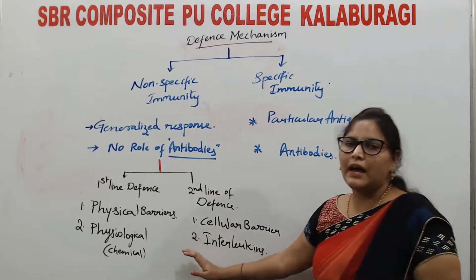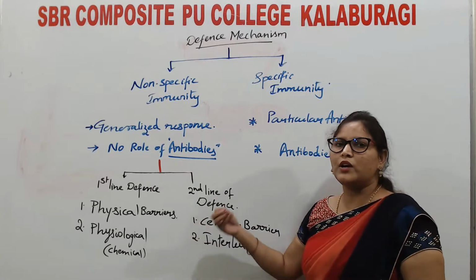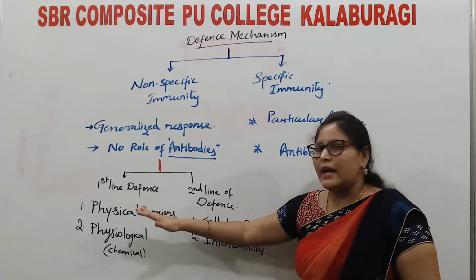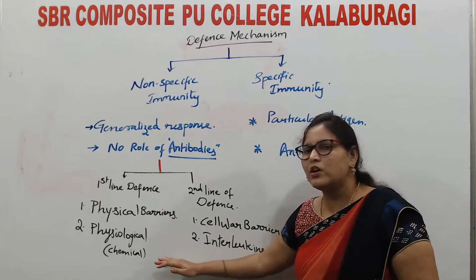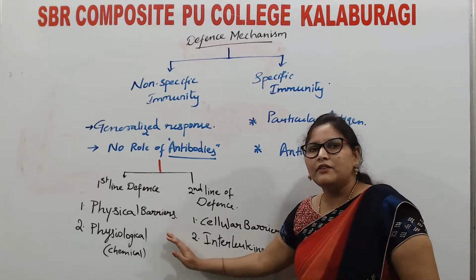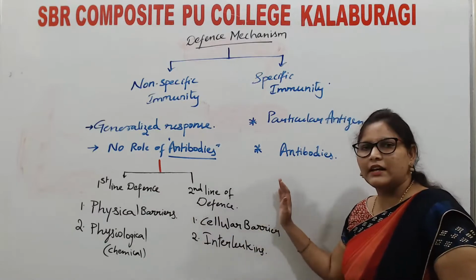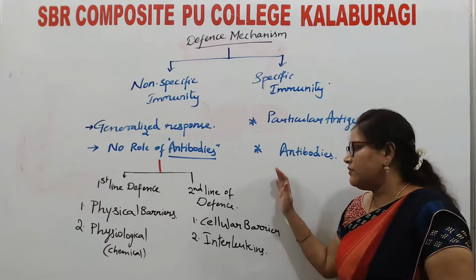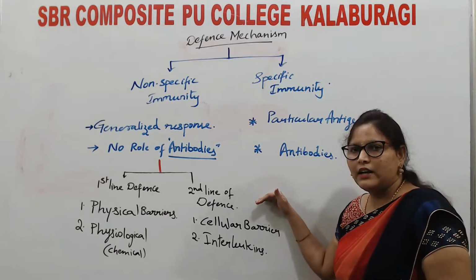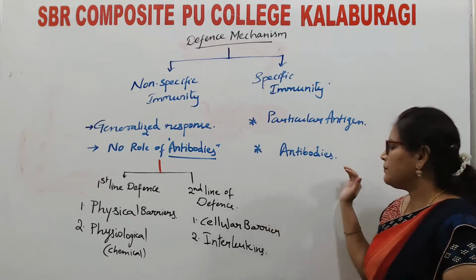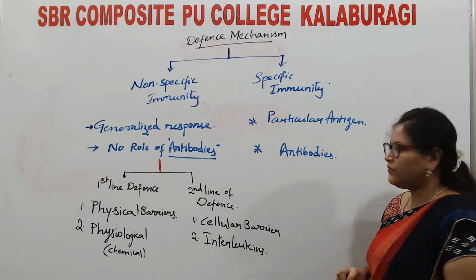These are all the barriers. If a pathogen wants to enter into our body, it has to cross these physiological barriers. Even if it has crossed this first line of defense, it has to come across the second line of defense. Even if it crosses the second line of defense, then the third line of defense comes into picture.